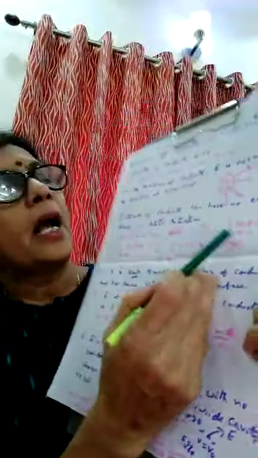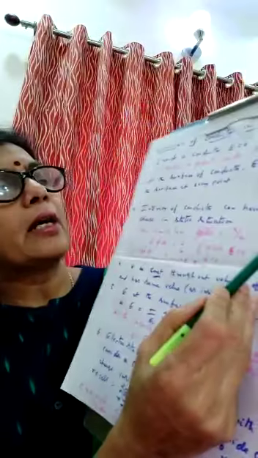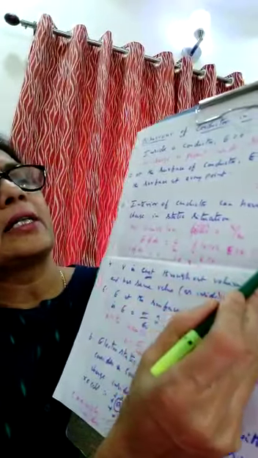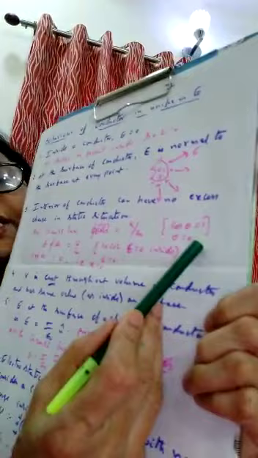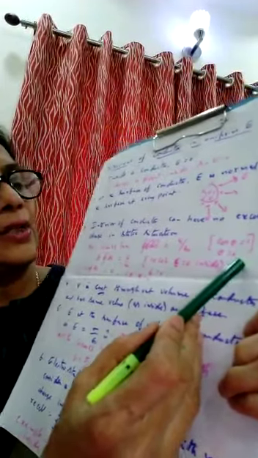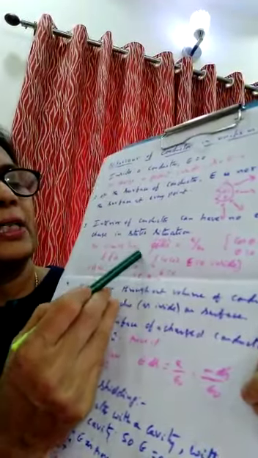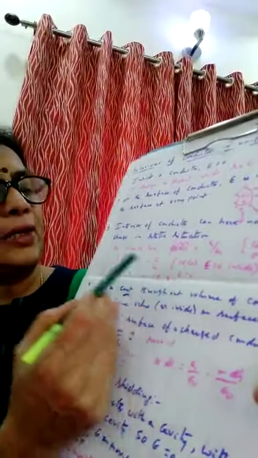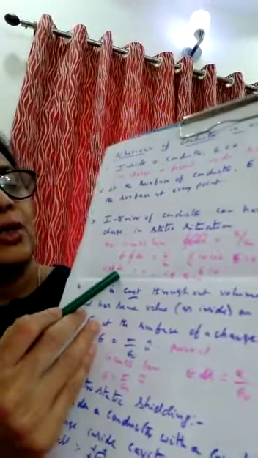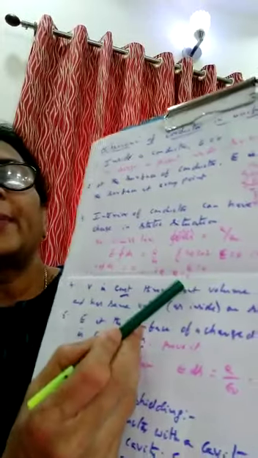We know that from Gauss law, the integral of E dot dS is equal to Q by epsilon naught, right? And for a Gaussian surface, cos theta is 1 because theta is 0. So E into the integral of dS is Q by epsilon naught, because E is 0 inside, just now we proved it. So if E is 0, then what will happen? Q is 0. So what is the third point? In the interior of the conductor, no excess charge is present in a static situation.